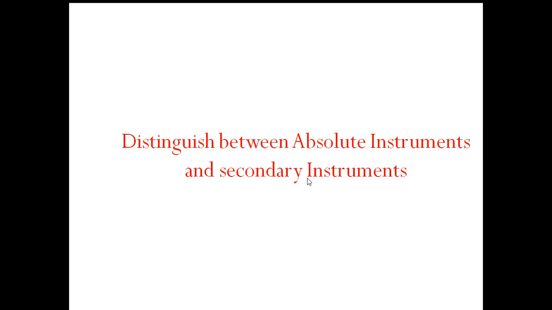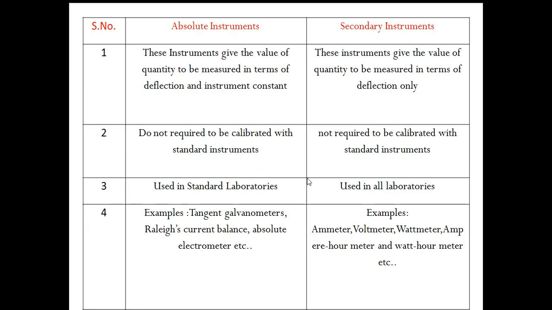Now we are going to discuss the distinction between absolute instruments and secondary instruments. Very important one. Absolute instruments are designed so that the value of the measurement may not be the direct value. They give a reading that is not the final value.